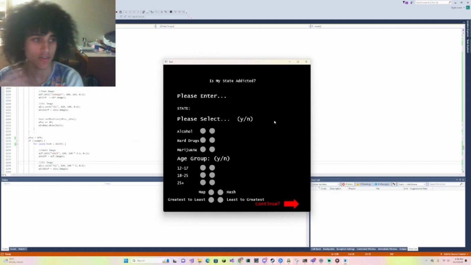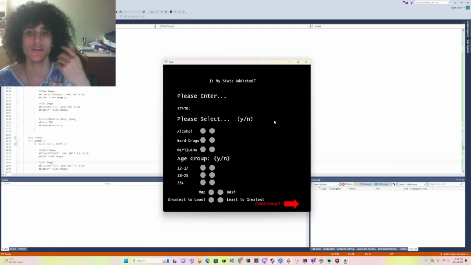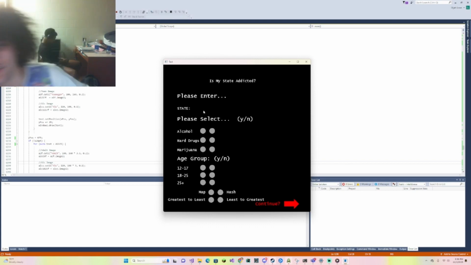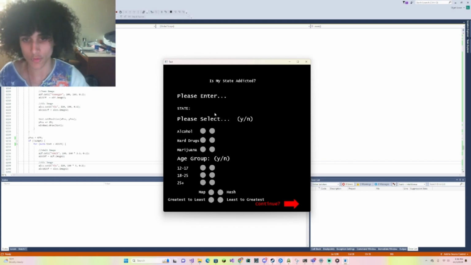How our system works is that we store data from the 1,000 points of current drug addiction data, and we use it to extrapolate the specific substance and state data for the inputs that we put into the original menu. As an example, we'll show you if we select every option. We can start with California.